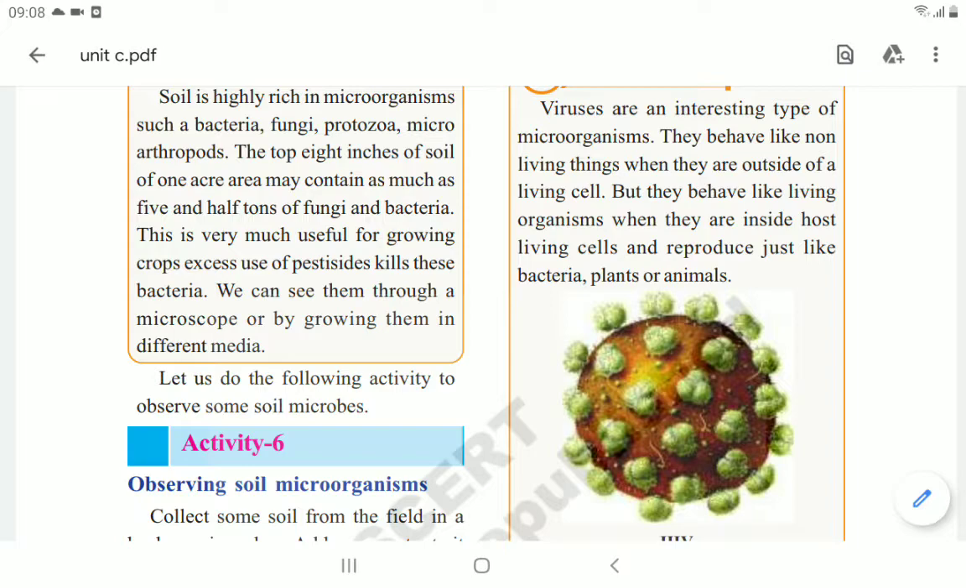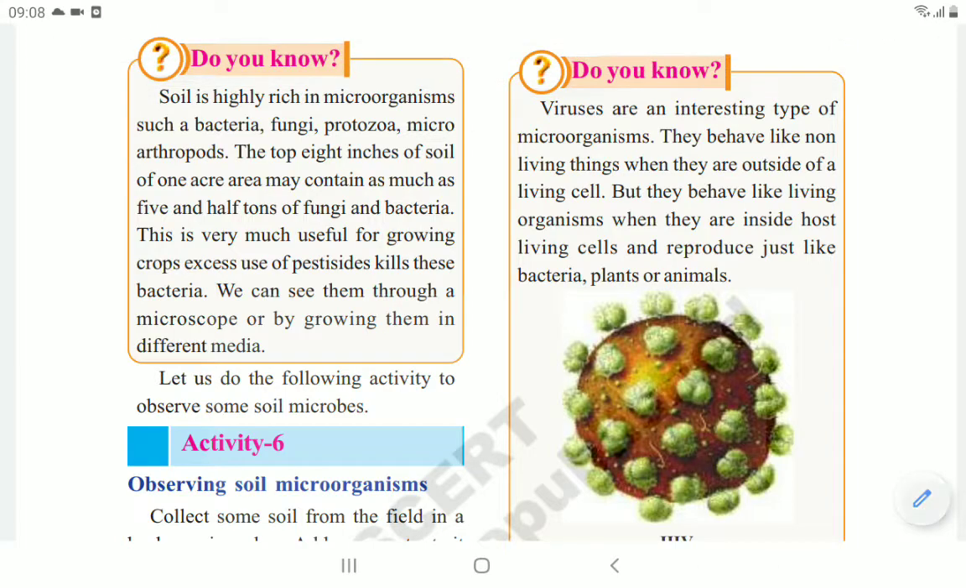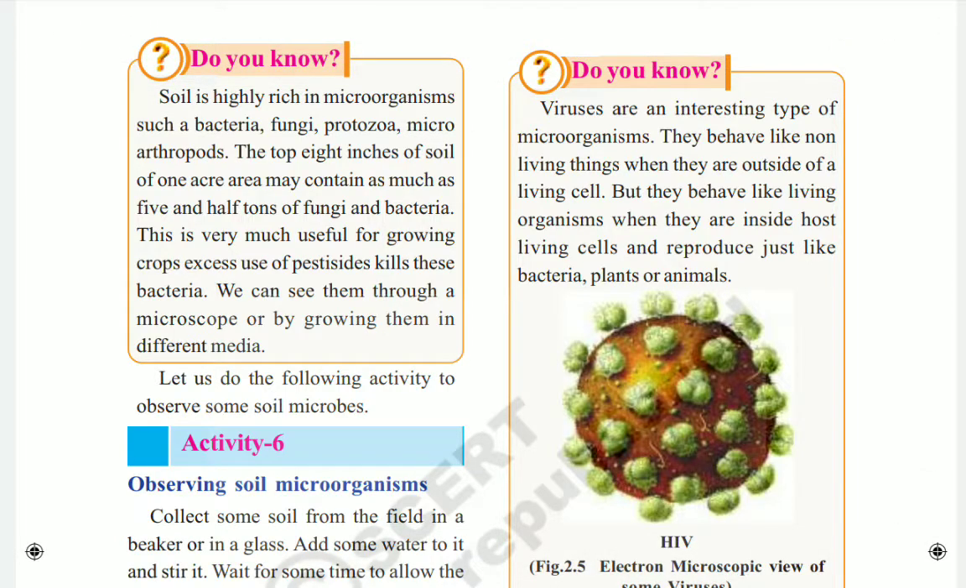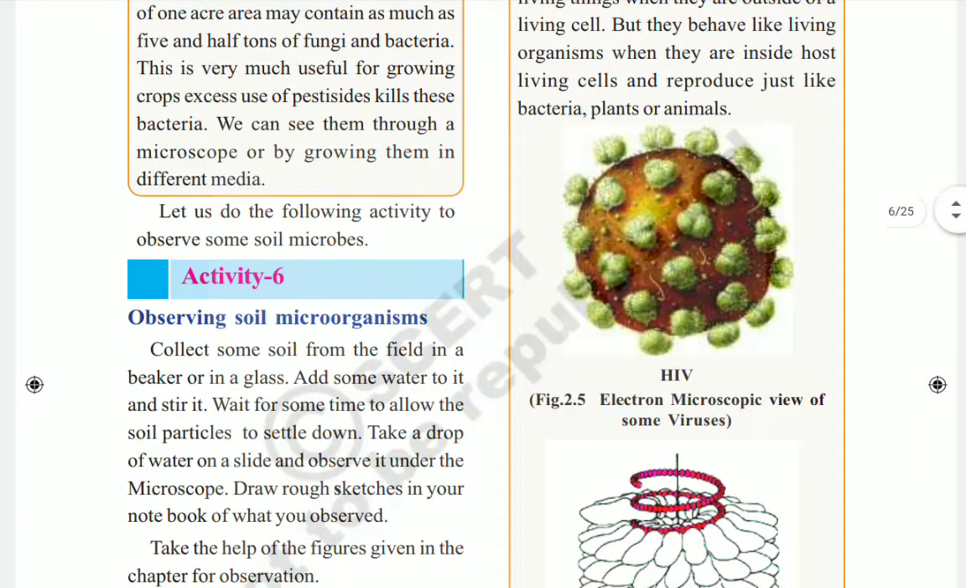Excess use of pesticides kills this bacteria. Whatever bacteria and fungus are already there in the soil are very helpful, but whenever we use excess fertilizers, that is not good for the bacteria. We can see them through a microscope or by growing them in different media also. This bacteria and fungus we are not able to observe with our naked eyes. Definitely here we have to use a powerful microscope.